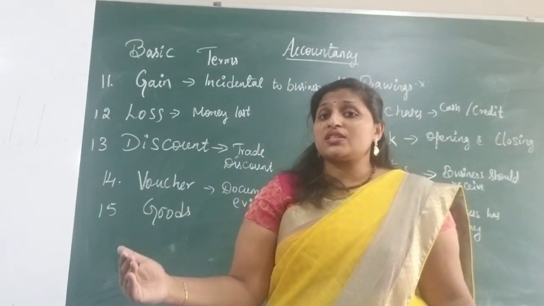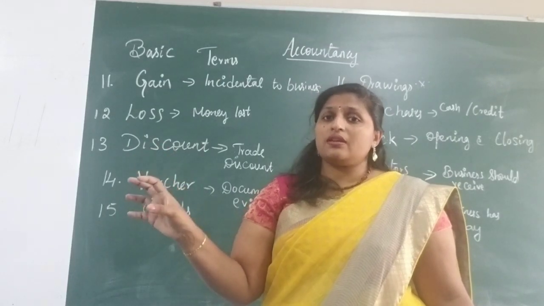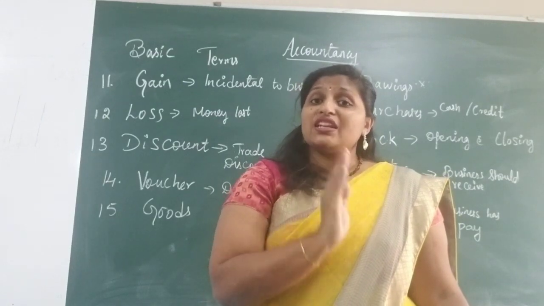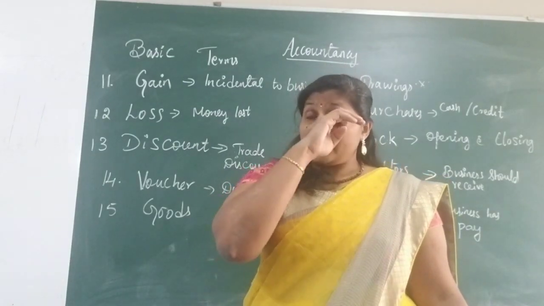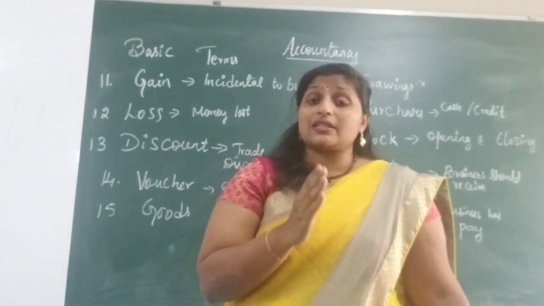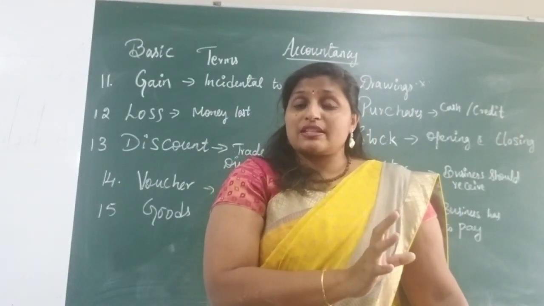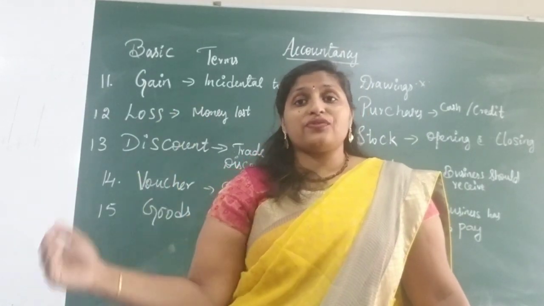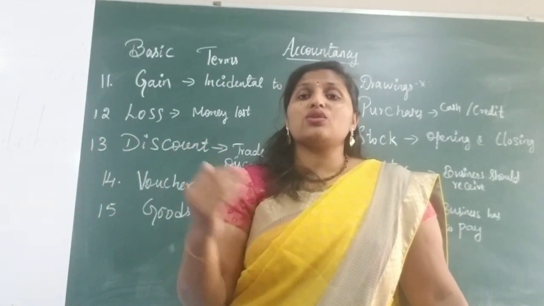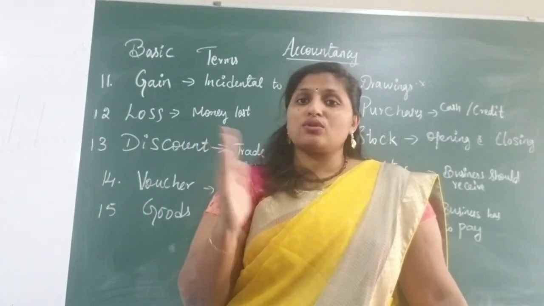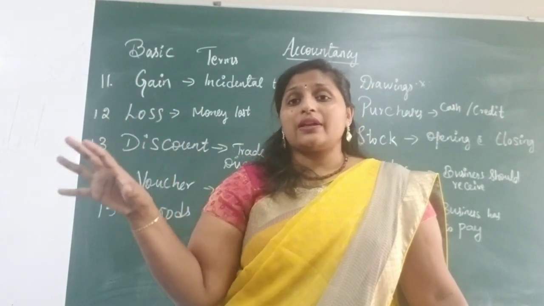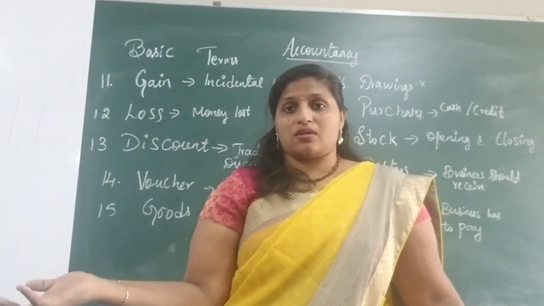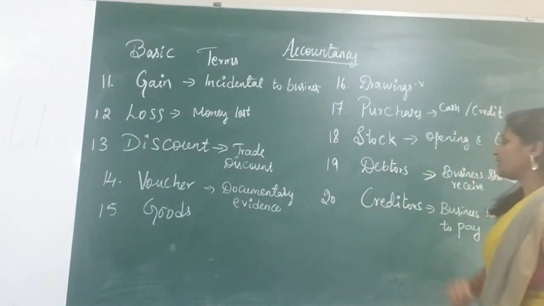At the end of the financial year, whatever the stock is worth becomes the closing stock. The value of this stock at the start of the next financial year becomes the opening stock. At the end of the year, that is when you are closing down your accounts. So every year we are going to close the accounts. That ending value of the stock becomes the closing stock. And next is debtors.